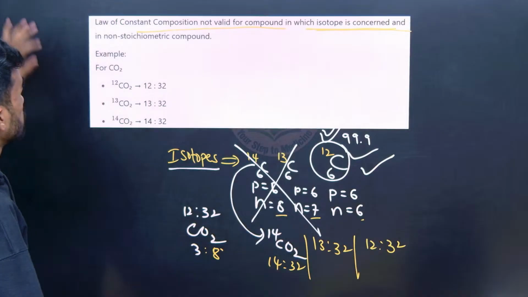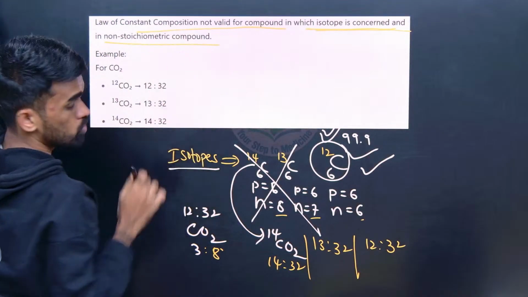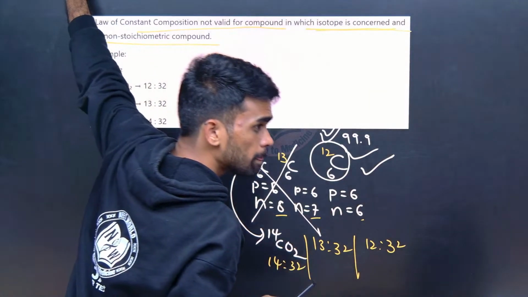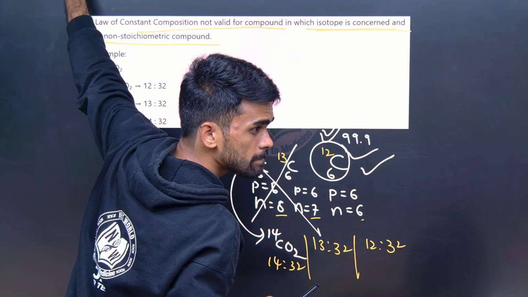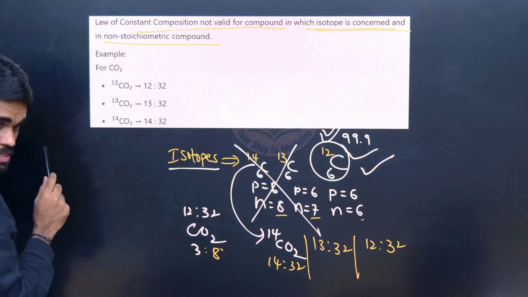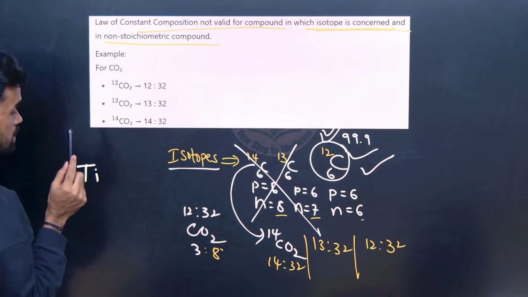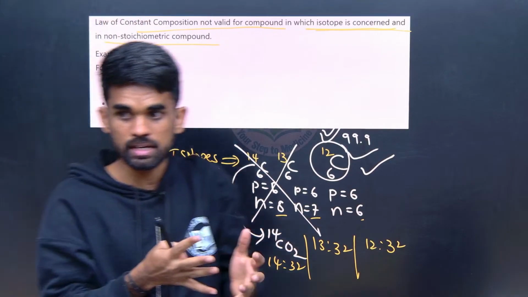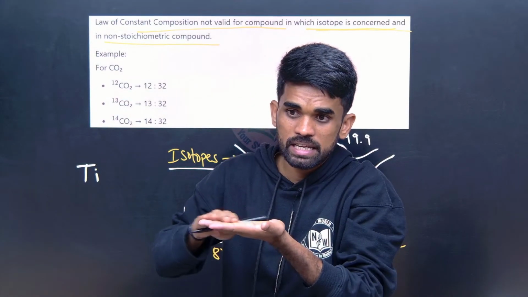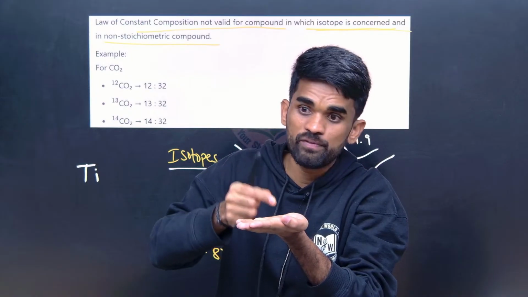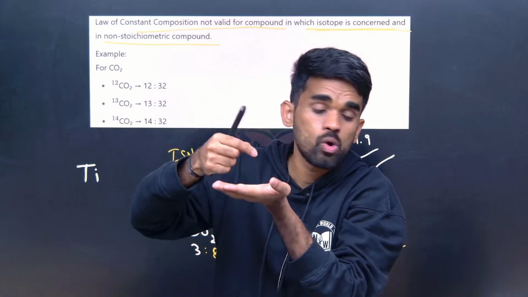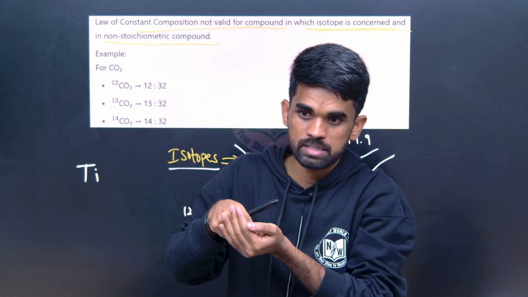Okay. Next, one more thing is non-stoichiometric compounds. What do we mean by non-stoichiometric compounds? Sometimes we have some compounds, something like metals. Let us say titanium metal, something like transition metals. They have a metal surface area. On the surface of metals there will be some defects. On the metal lattice we have some defects. Due to that, some small holes are created. Those are called voids.